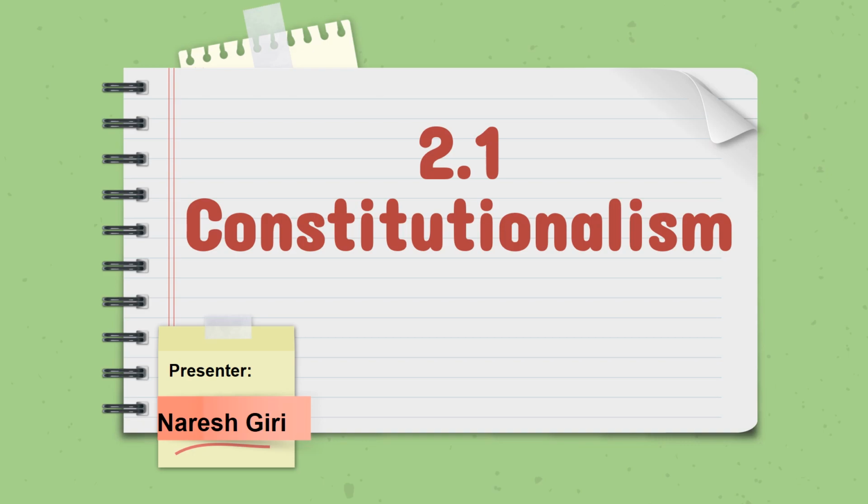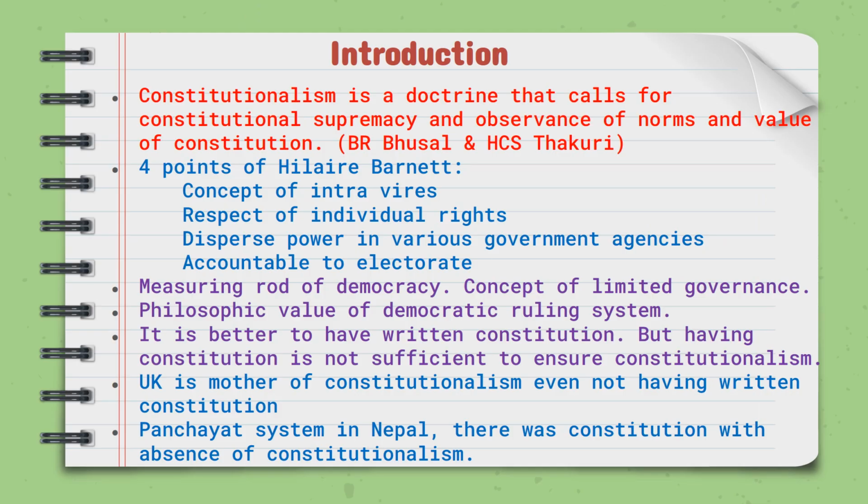Constitutionalism. What is constitutionalism? Constitutionalism is a doctrine that calls for constitutional supremacy and observance of norms and values of the constitution. Here are 4 points of Hilaire Barnett which he described in his book Constitutional Law and Administrative Law.